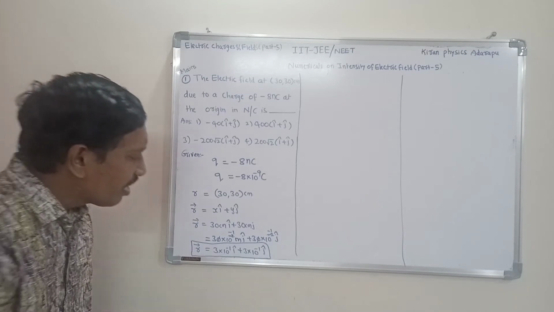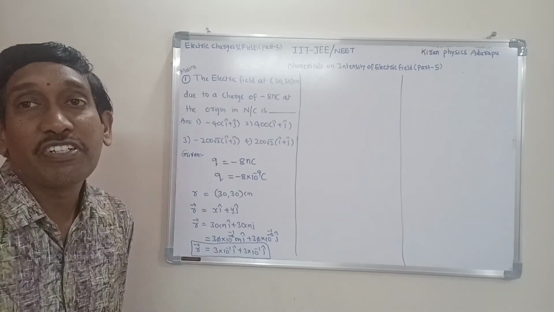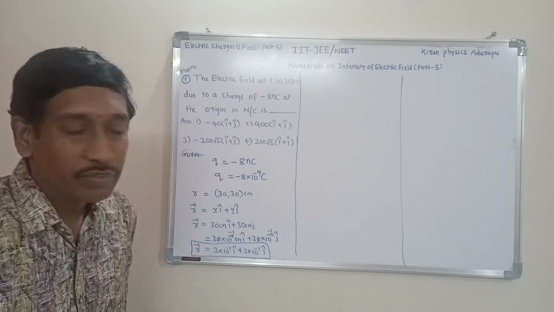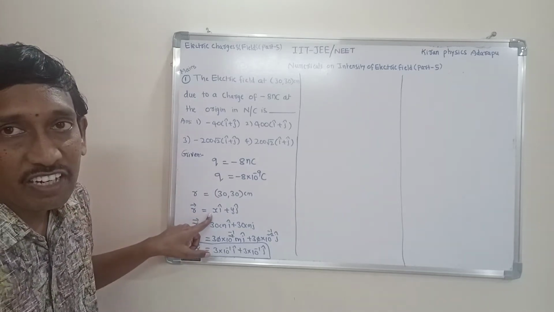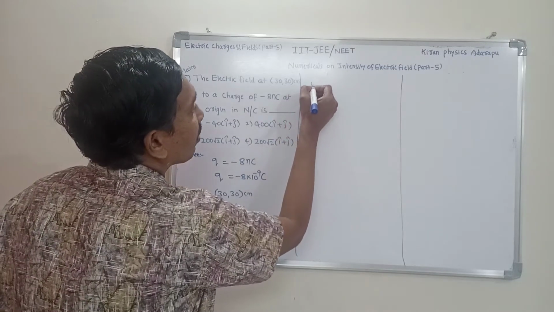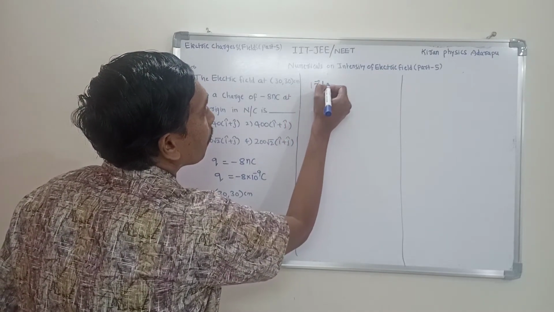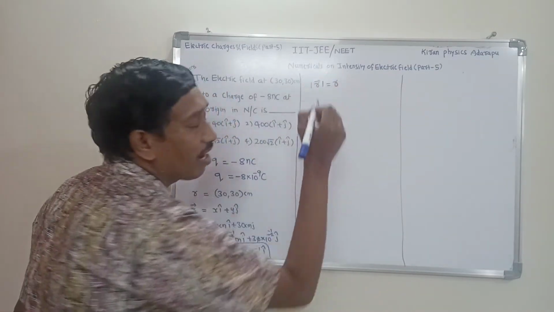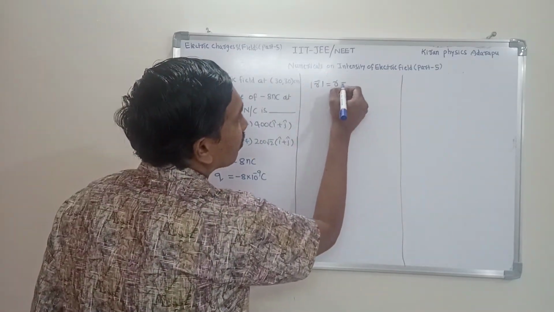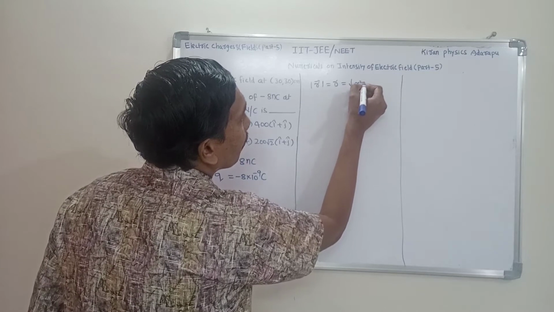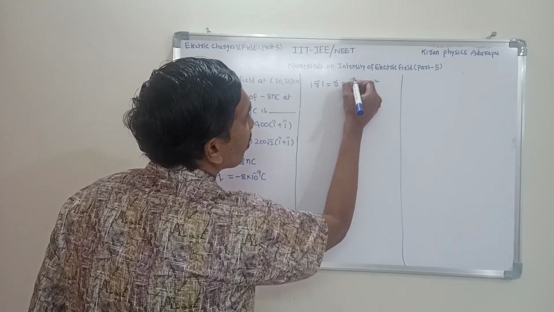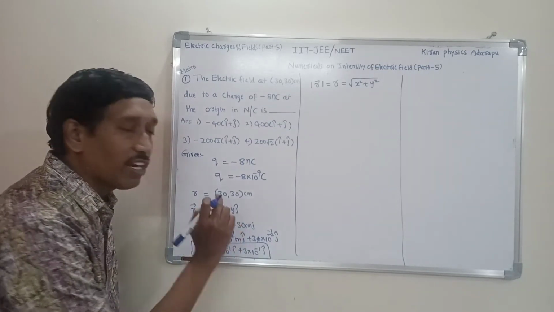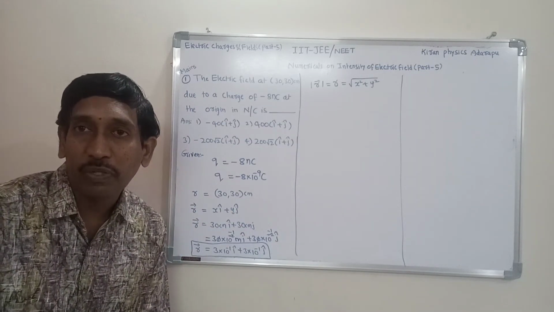Here we need the magnitude of the given position vector also. Do you know the formula for the magnitude of a position vector in a plane? Mod r bar is equal to this; mod r bar is also denoted by r. r is equal to under root of x square plus y square. This is the formula because the x and y components are mutually perpendicular to each other.